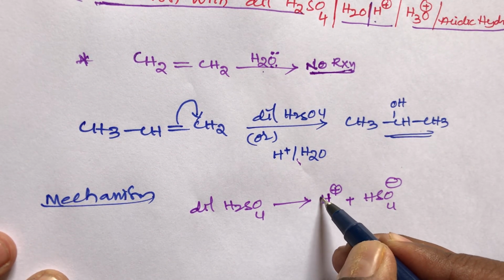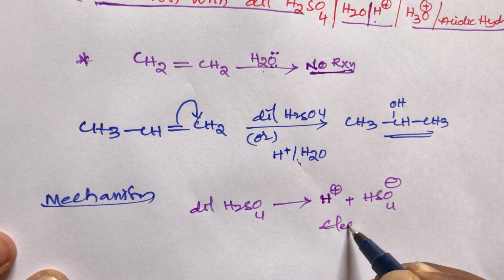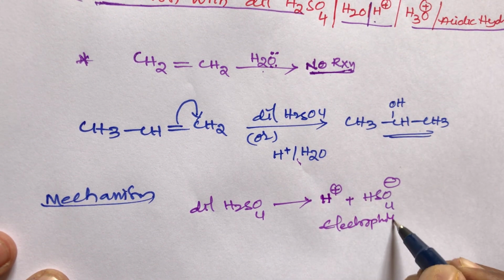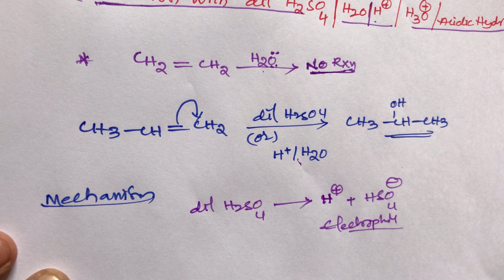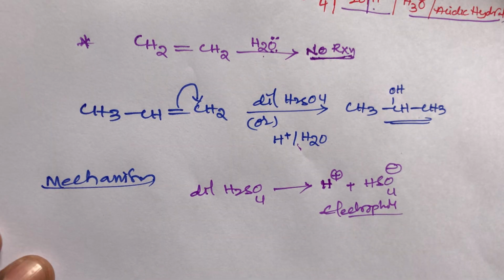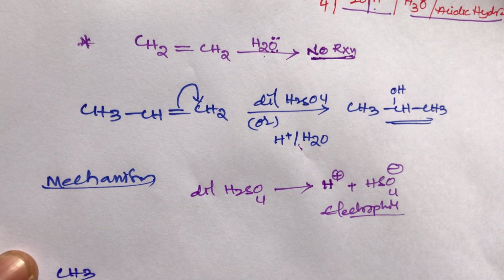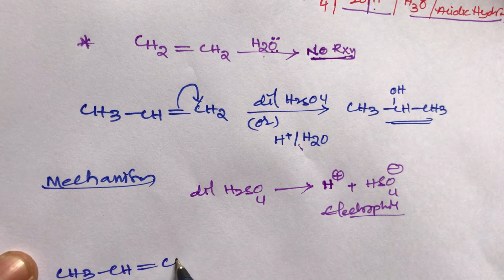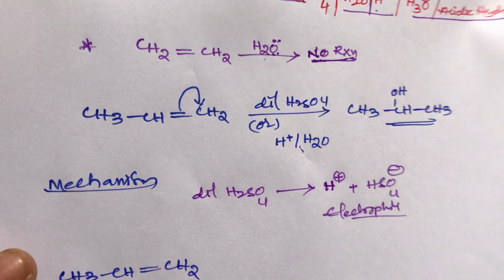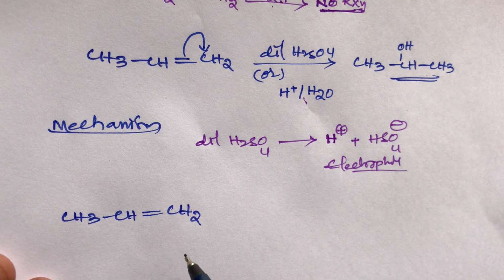This H+ is called the electrophile. In this reaction, we take CH3CH=CH2.